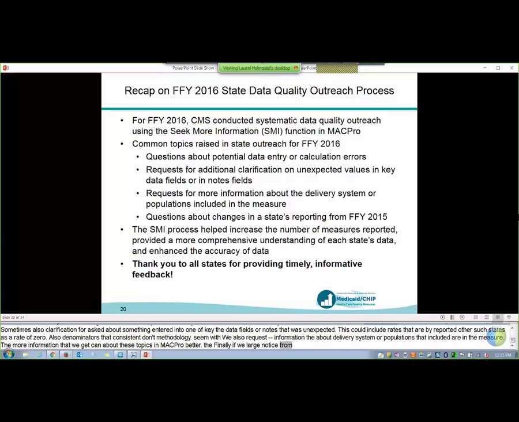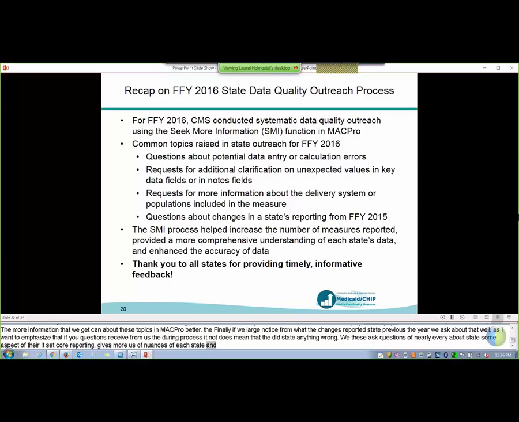I want to emphasize that if you receive questions from us during the SMI process, that does not mean that your state did anything wrong. We ask clarifying questions to nearly every state about some aspect of their core set reporting. The SMI process helps us to gain a more comprehensive understanding of the nuances of each state's data, and it also enhances the accuracy of the data reported.